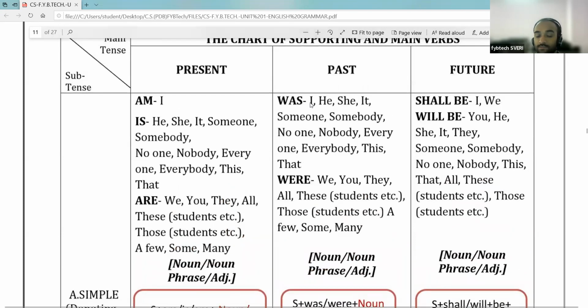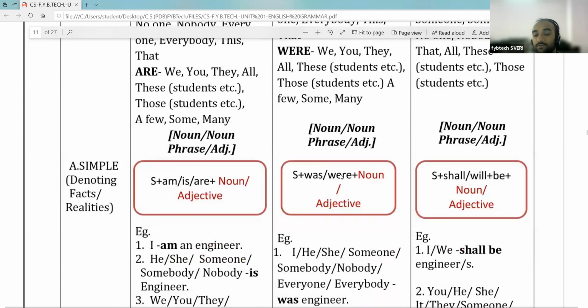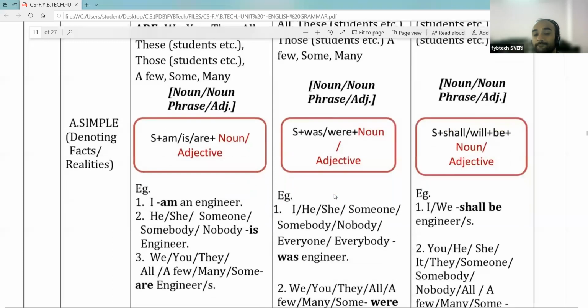Was हे कशाची वापरतो आपण, I, he, she, it, या singular subject साठी. And were is used for we, you, they, these, those, all, some, many. So for these subjects we use were. And the structure for showing the facts in the past is subject plus was or were plus noun or adjective.